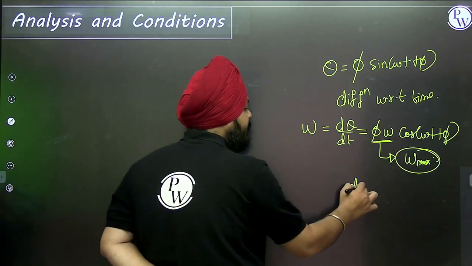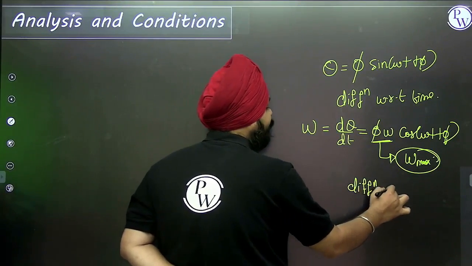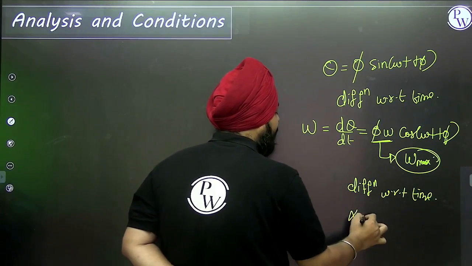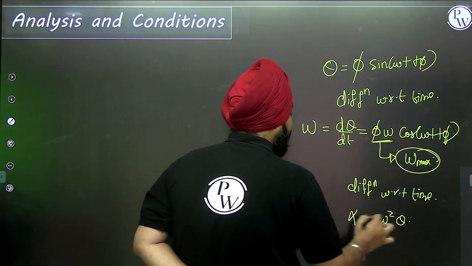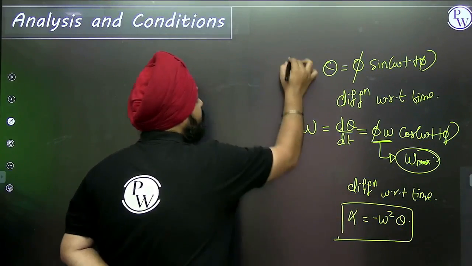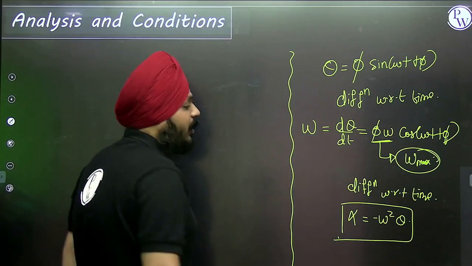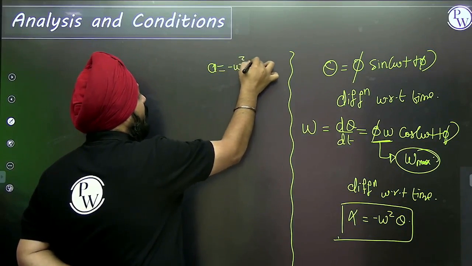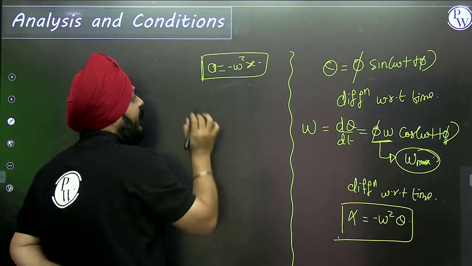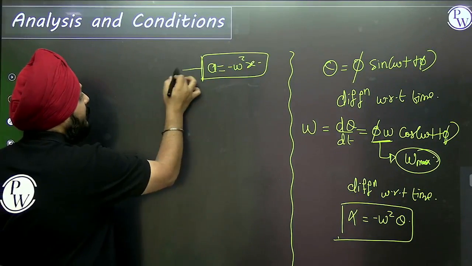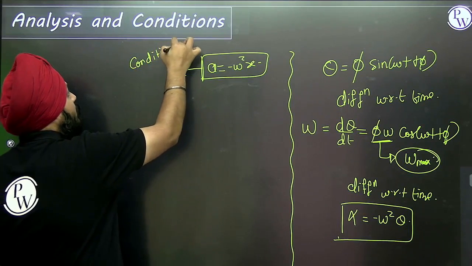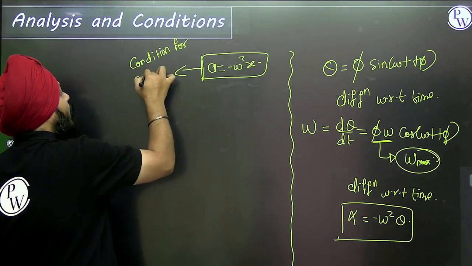Again differentiating this equation with respect to time, we get alpha equal to minus omega square theta. This is the condition. We had one condition: if the particle satisfies the equation a is equal to minus omega square x, we can say that is the condition for the particle to perform SHM.